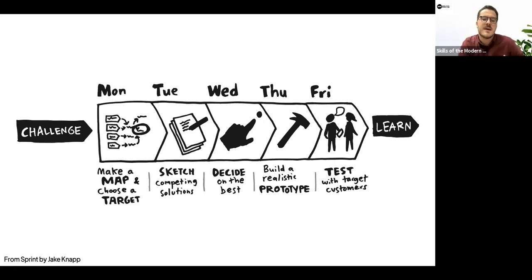So on the first day, you might make a map of the current problem, so understanding a little bit about what's going on currently and choosing a target. So that's really defining your problem, reframing it, and understanding what particular part of this challenge we're really going to focus on in this sprint. On the Tuesday and Wednesday, you're starting to come up with ideas for different solutions, building out those ideas and deciding on which idea you're going to move forward with and actually test.